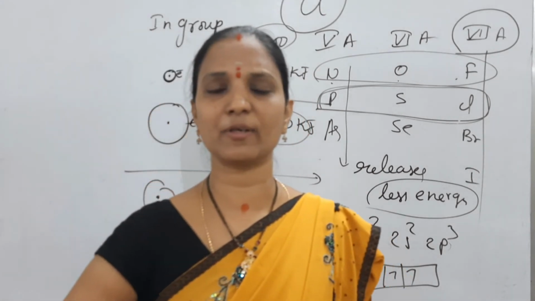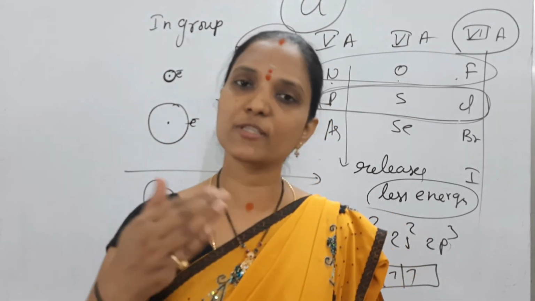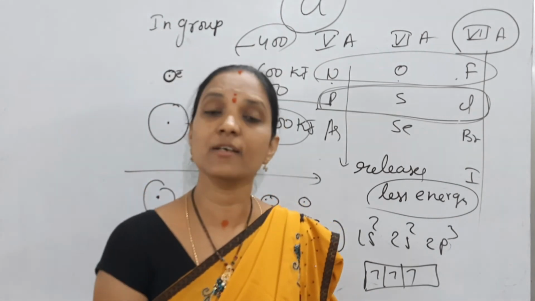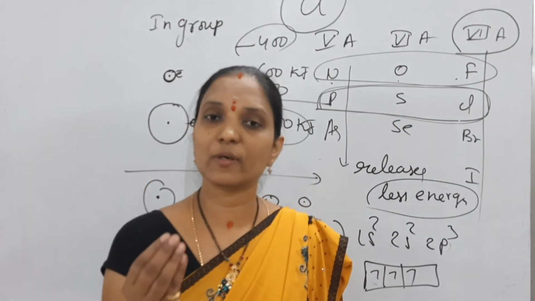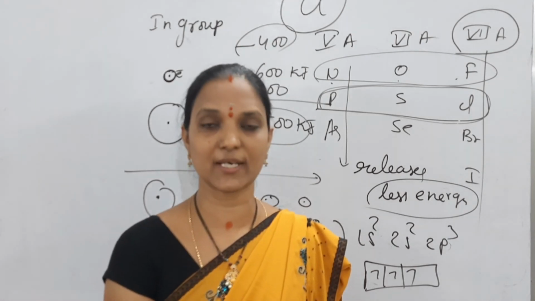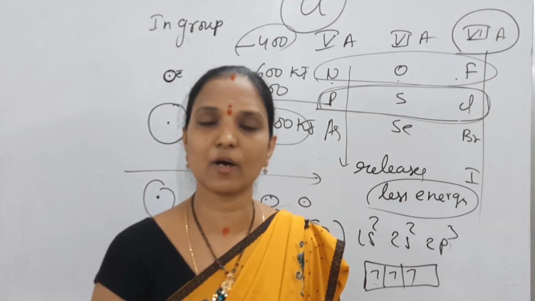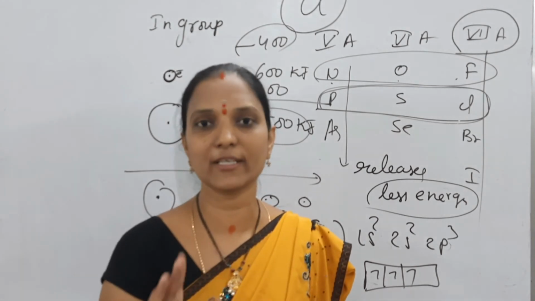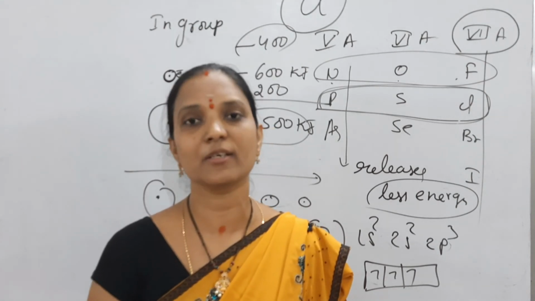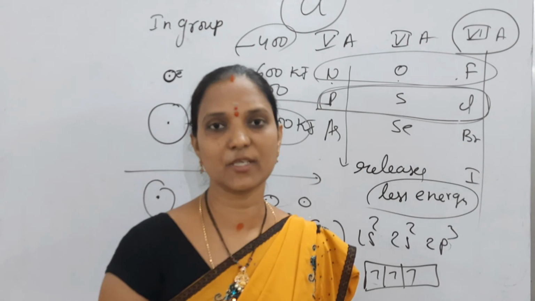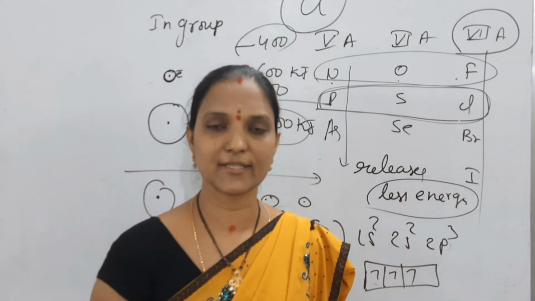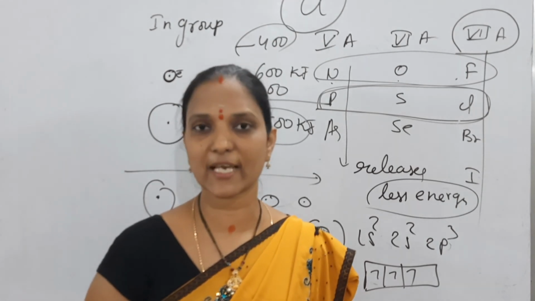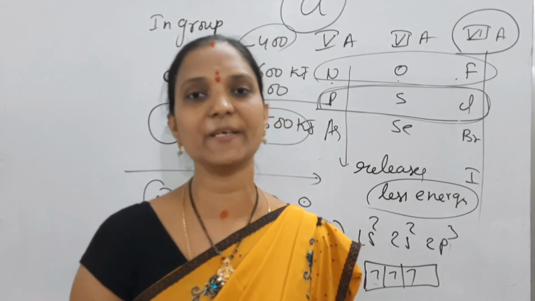So if we are adding electron, electron gain enthalpy is 0, or forcefully adding electron requires energy. So nitrogen electron gain enthalpy is 0 or positive. Anywhere half-filled or full-filled configurations are there, the electron gain enthalpy is 0 or positive. So left to right increases, but not in regular order, because nitrogen is 0 or positive, noble gases 0 or positive, and halogens highest. So electron gain enthalpy depends on electronic configuration and on size, because as size increases, electron gain enthalpy decreases.